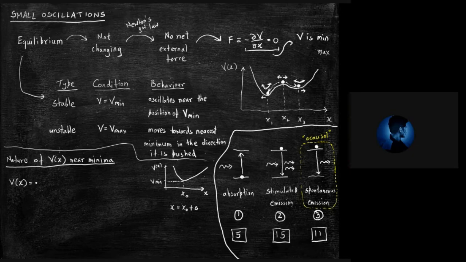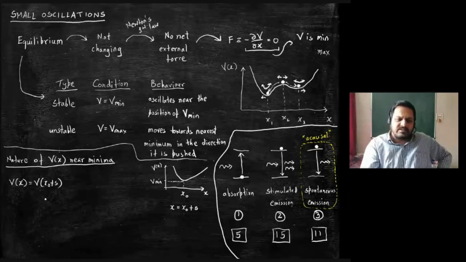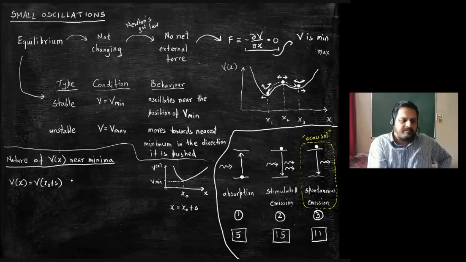Yes, sir. So I can write this as v of x0 plus s, where it is understood that s is a very small quantity. That is our underlying assumption in this whole argument, our whole discussion. Then I can expand this in a Taylor series.